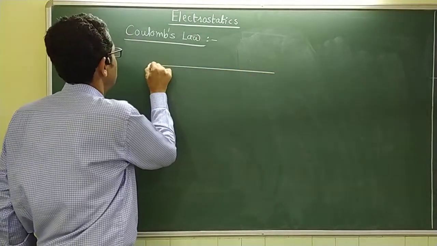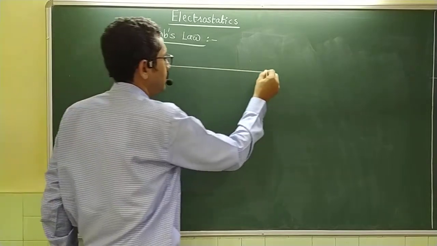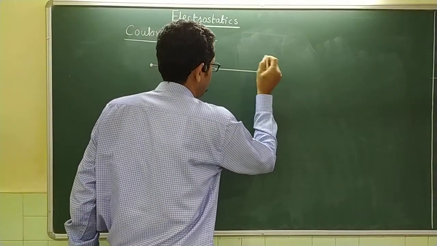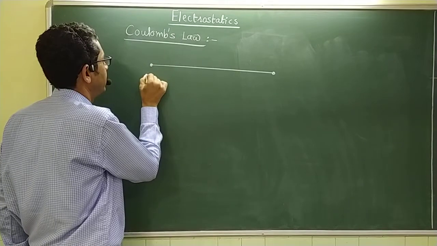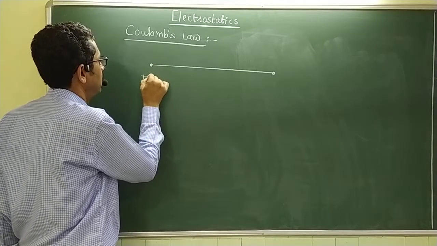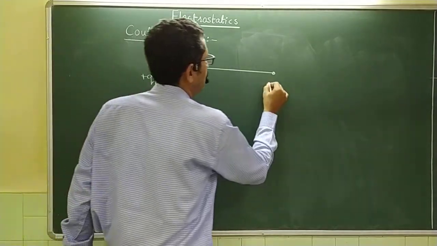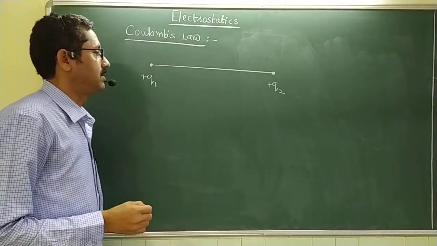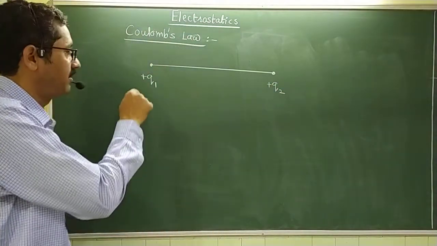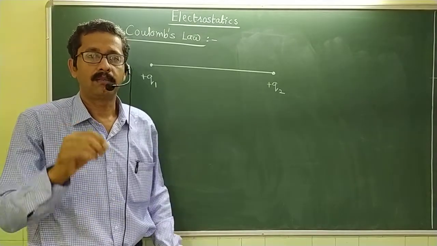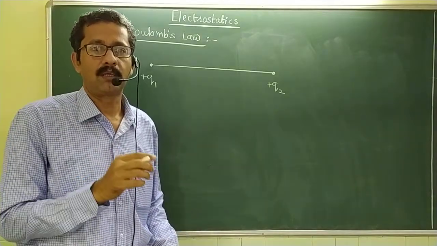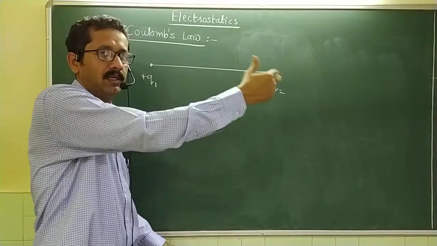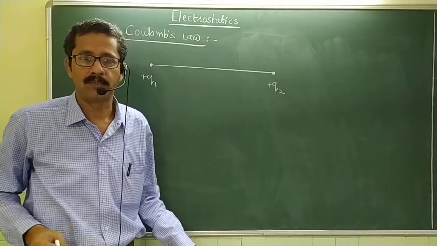Here we take into consideration two point charges which are separated. One I would call Q1, the other Q2. Even if I have taken both charges to be positive here, it is not compulsory to consider them positive. It can be one positive and the other negative, or both negative, anything is possible.